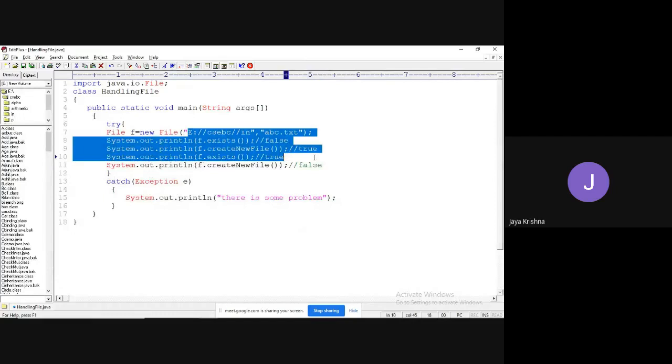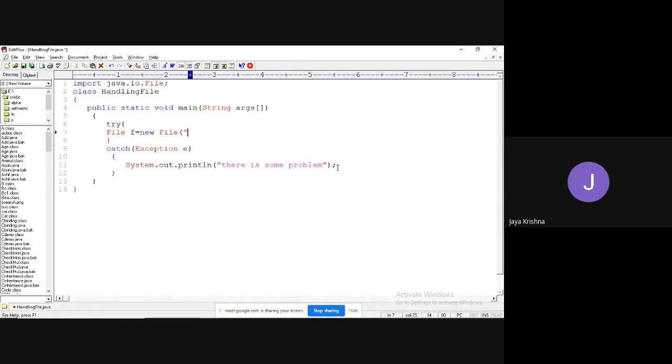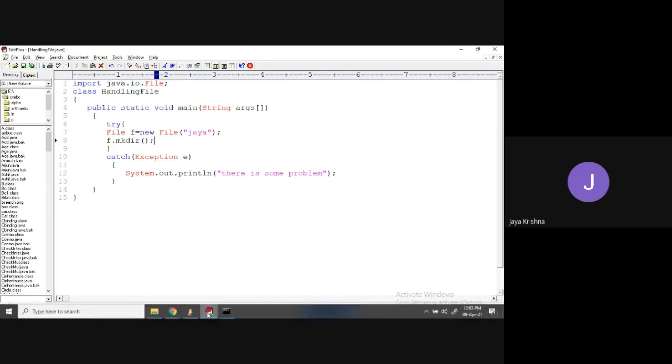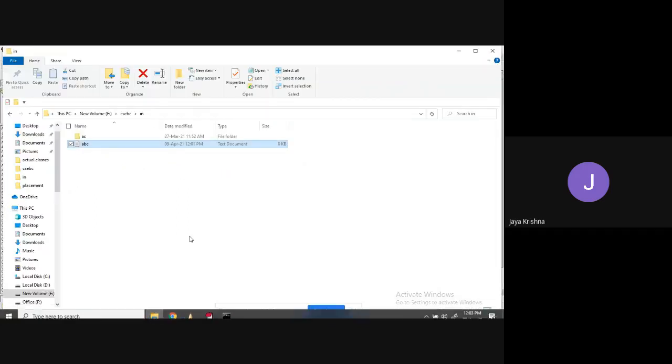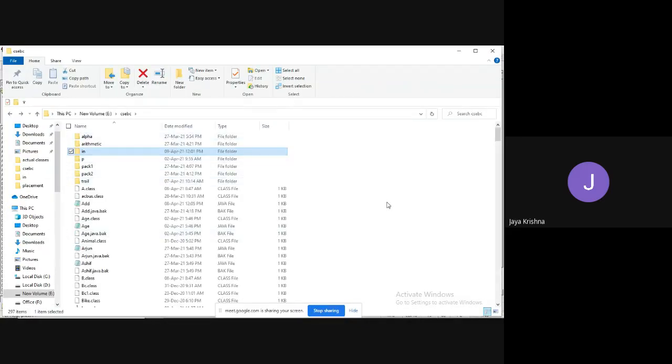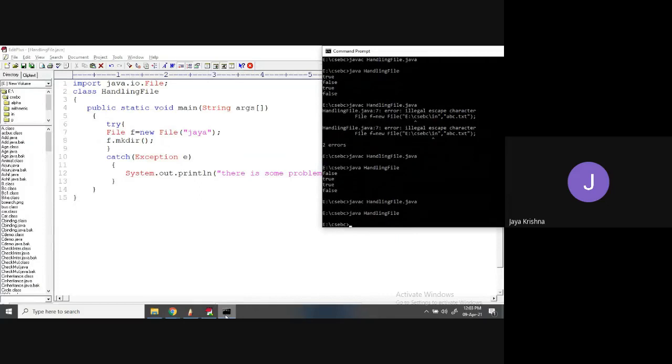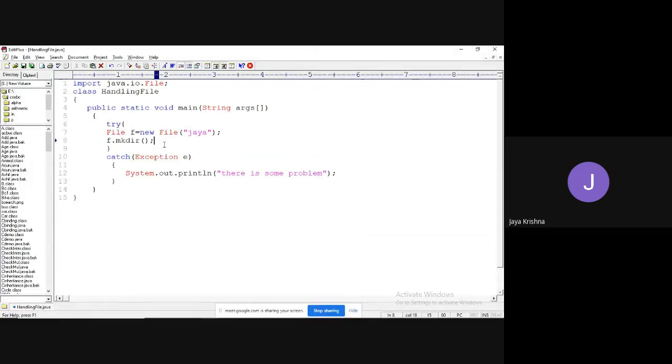What I will do is write new File of Jaya, then make use of the mkdir method. Now I will try to compile. Just check whether the Jaya folder is there or not. The Jaya folder is not there in the corresponding location. I will try to compile. Nothing. I mean, it is not System.out.println.